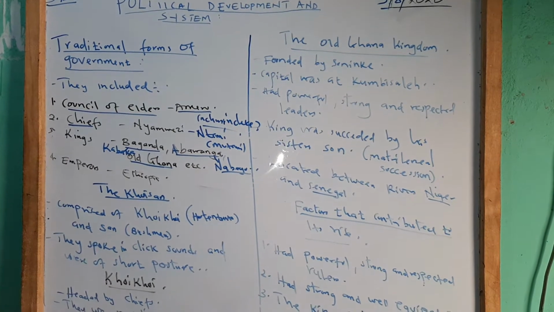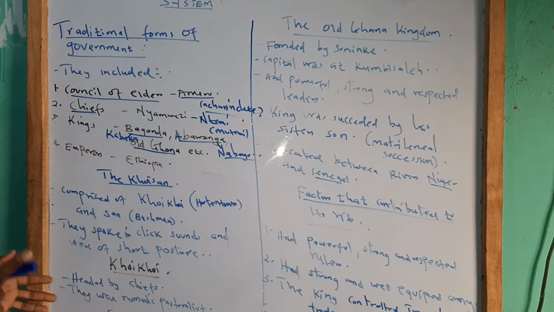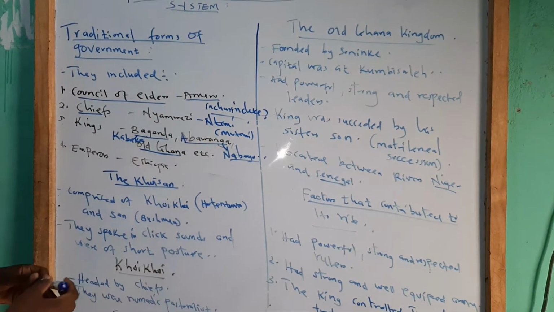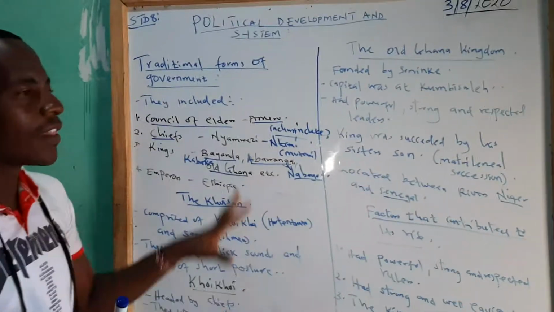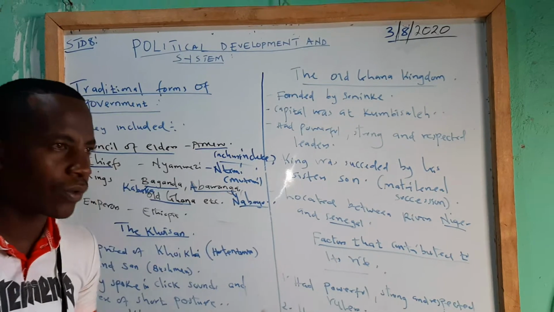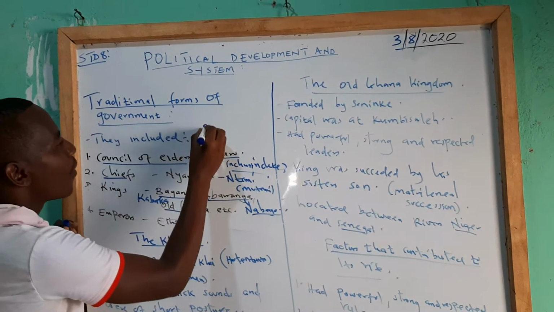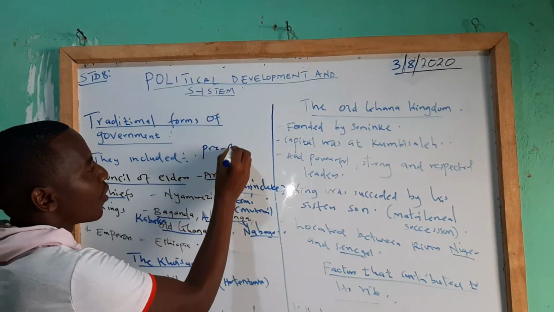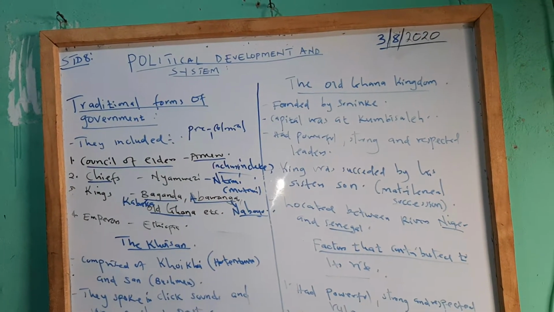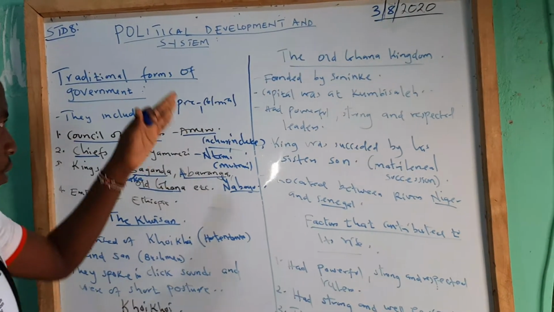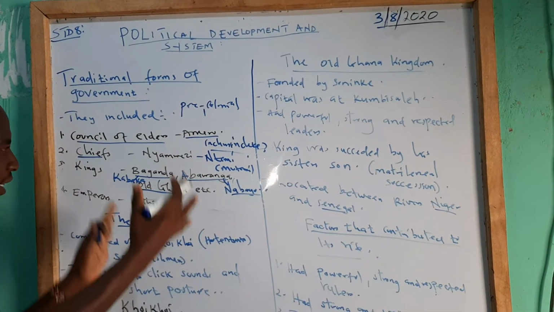Then others had emperors. For example, you had the emperor among the Ethiopian people, Haile Selassie. So you have the emperor. These are some of the traditional forms of government that existed during the pre-colonial period. Pre-colonial means before colonialism, before the scramble and partition of Africa. So during the pre-colonial period, these are some of the traditional forms of government that existed.